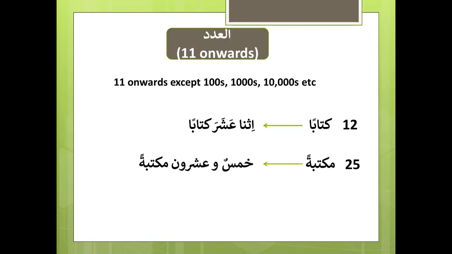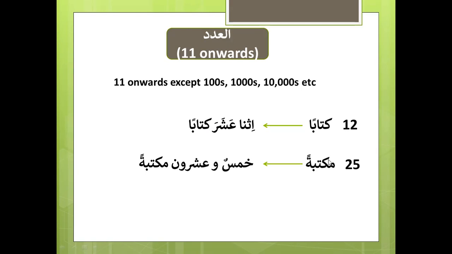Now, 12 what? You have to specify. So 12 books, kitaban. And notice that it is 1CN, singular common nasab. In Arabic, it's isna ashara kitaban. Now, don't ask me why ashara is light, or why isna is light. You are going to learn that. 25, maktabatan. In Arabic, khamsun wa ishruna maktabatan.